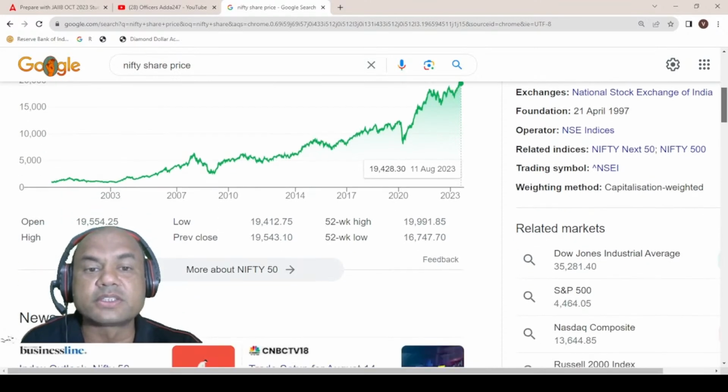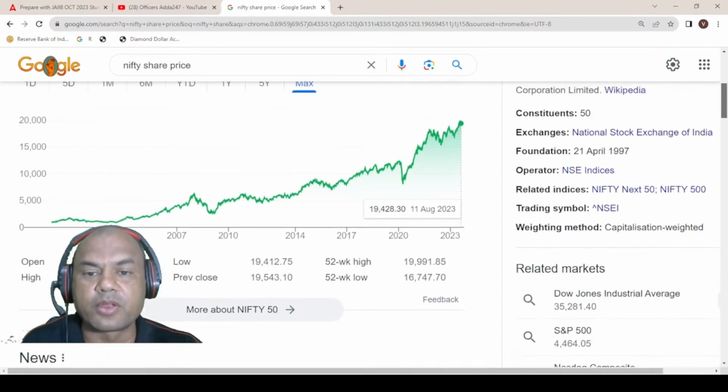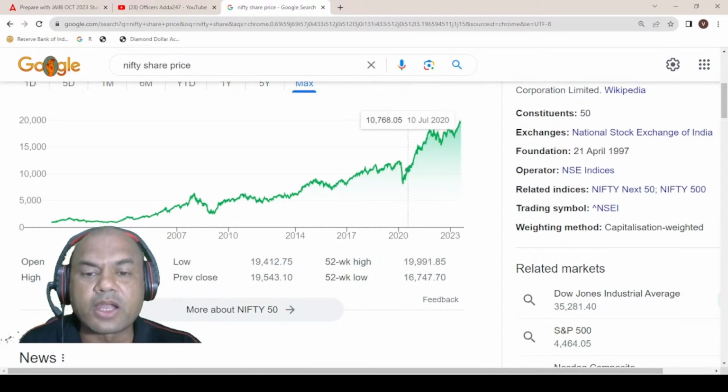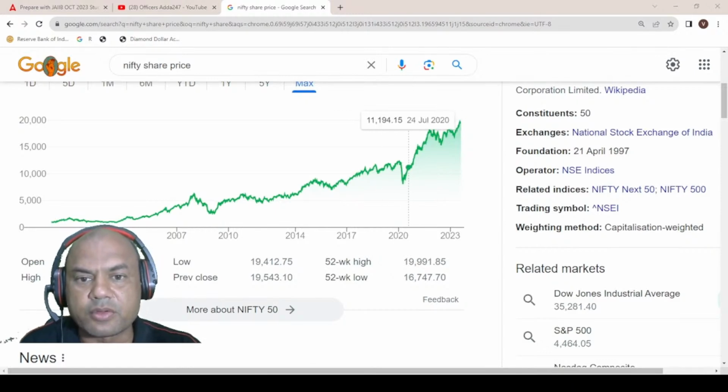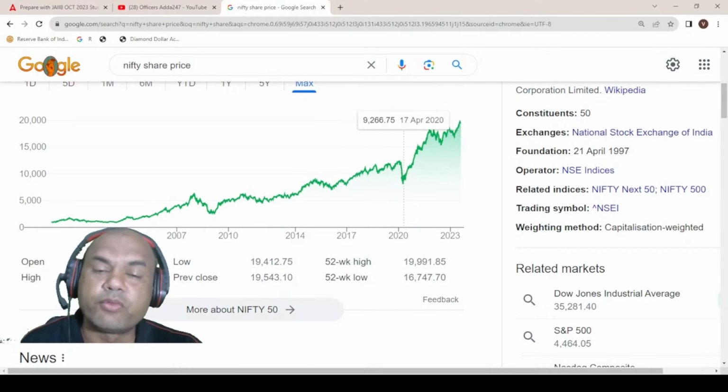See, as I told you, it's a secular trend. It's going up, down, everything. But if you look at this part over here, where my pen is right now, this was the corona period, the COVID situation. See this, 26th April, March 2020. There it was a breakout of COVID. So what happened in Nifty during that part?